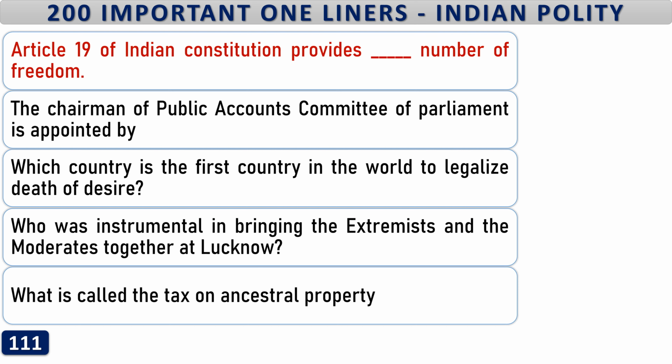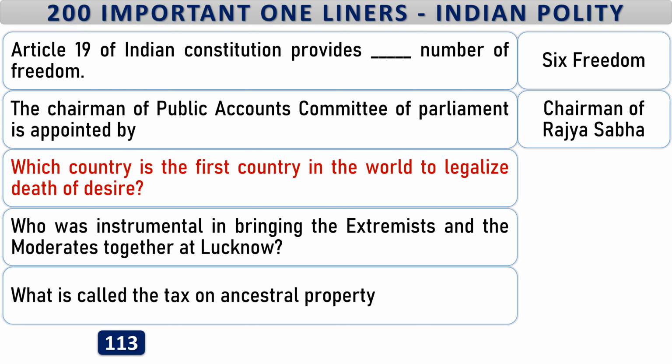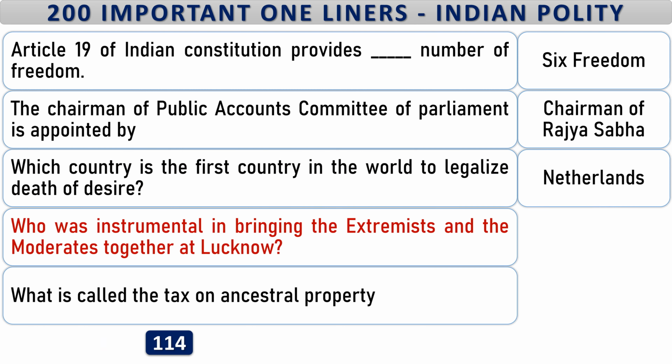Article 19 of Indian Constitution provides dash number of freedom. 6. Freedom. The chairman of Public Accounts Committee of Parliament is appointed by Chairman of Rajya Sabha. Which country is the first country in the world to legalize death of desire? Netherlands.